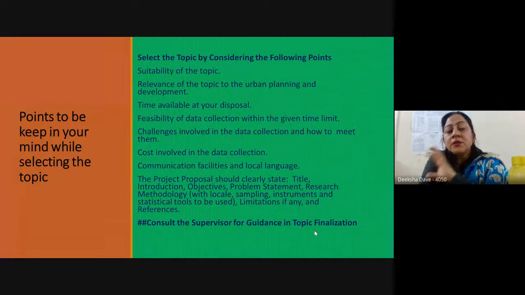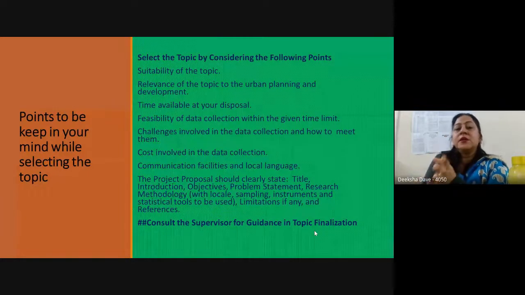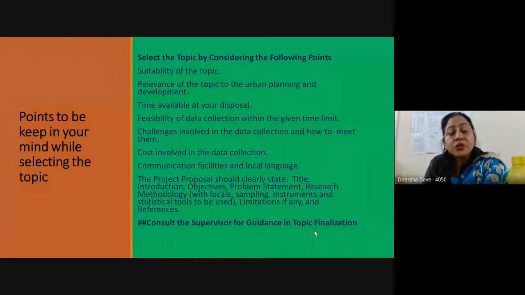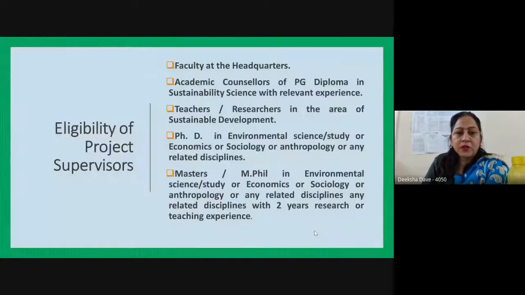So this is the way it should be submitted, because otherwise the project proposal gets rejected and it is an unnecessary waste of time. So let us begin with the correct steps at the very first instance, so that your project is not rejected on the grounds that it doesn't contain objectives, limitations, or methodology. So please take care of these important things.